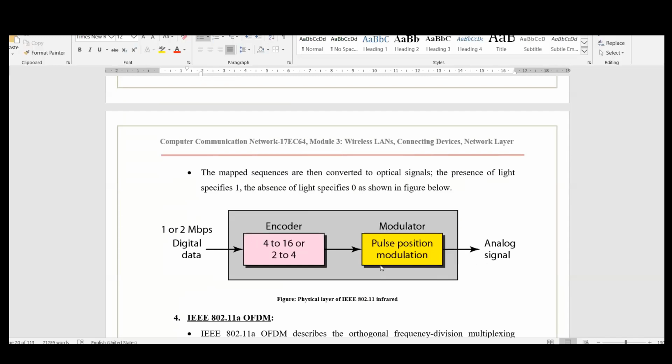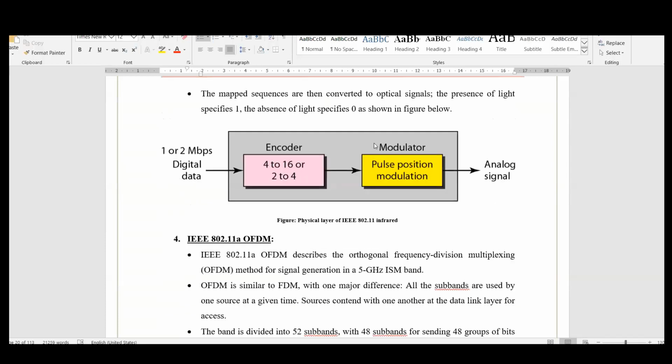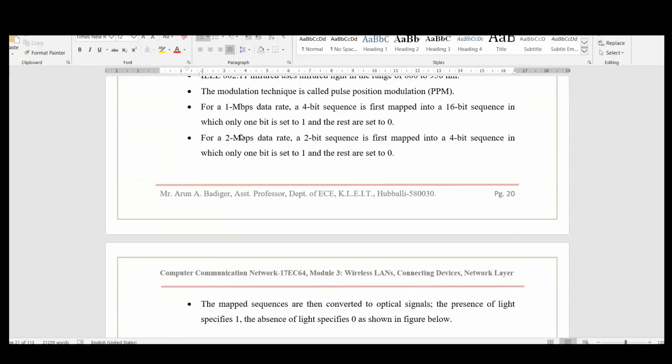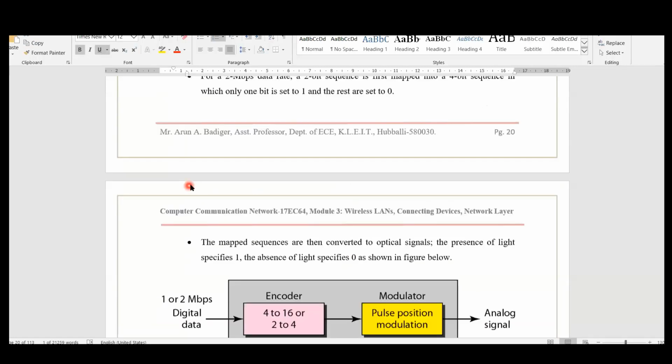So for modulation techniques here, we will not be using BPSK or QPSK. Here we have to use light waves, that is, infrared modulation techniques, pulse position. If a pulse is there, then it is 1; if a pulse is not there, then it is 0. Like this, we can again increase the speed. 4 to 16 will give us a speed of 1 Mbps. 2 to 4 bit increment will give me a speed of 2 Mbps. Again, it is outdated. People are not using this infrared, and no more will be using this method.